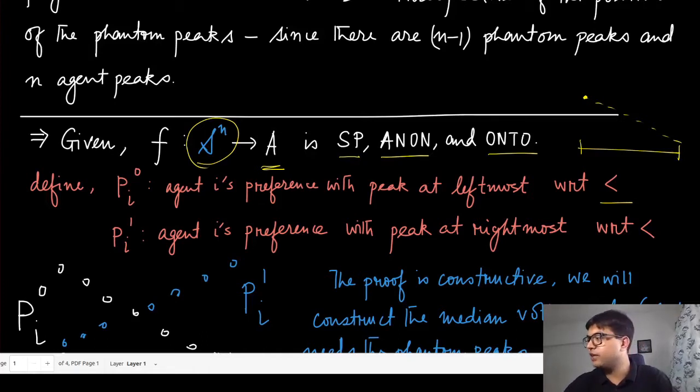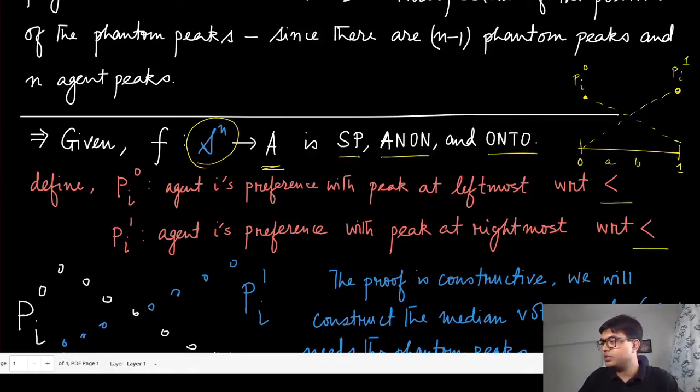These 0 and 1 are the two extreme points of the domain of all the alternatives. And similarly, you can also define P_i^1. So this is P_i^0 and this is P_i^1, where the peak is on the rightmost position with respect to the same common ordering, and all the alternatives lie somewhere in between.